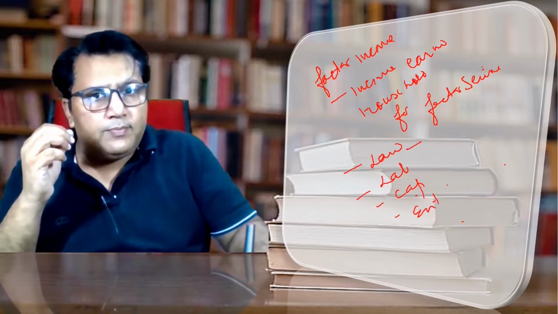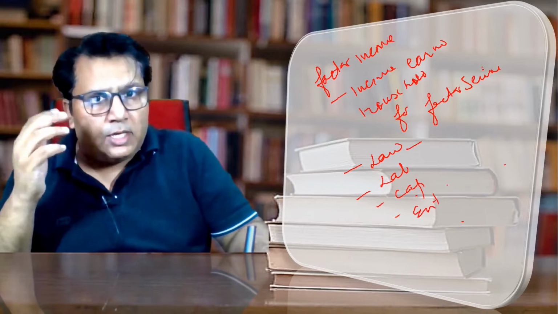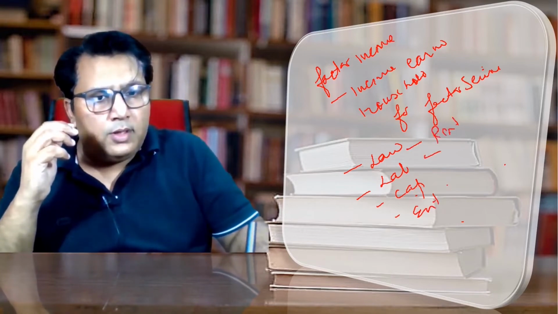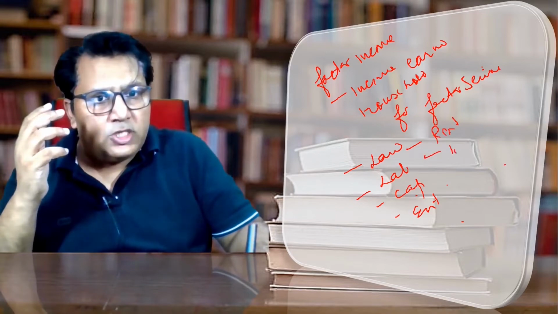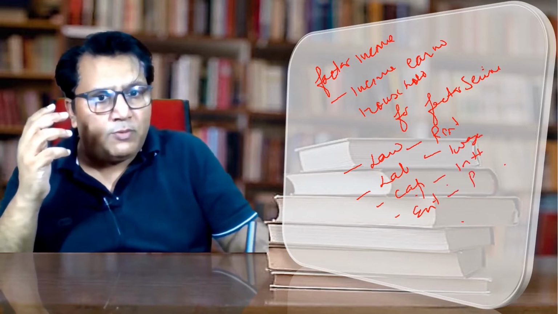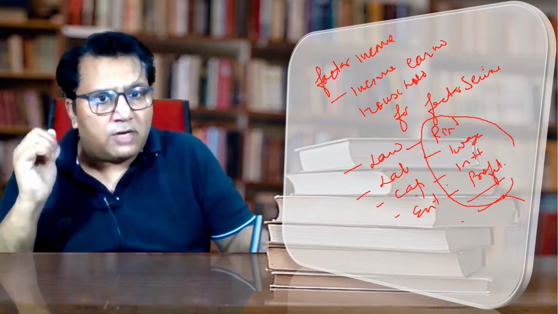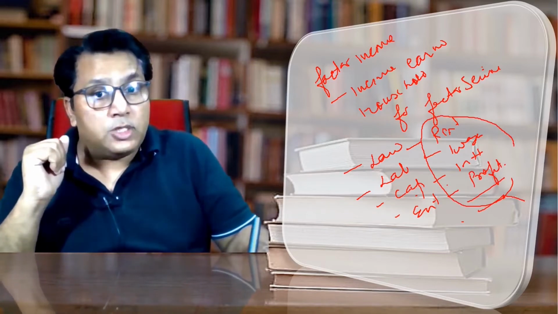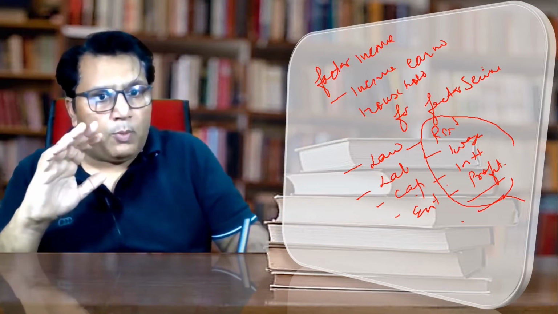For the land, the firms make the factor payment, and that is rent. For the labor, the household gets wages. For the capital, the household gets interest. And for the entrepreneurship, the household gets profit. The sum total of all these factor incomes earned by the normal resident within the domestic territory is called national income.